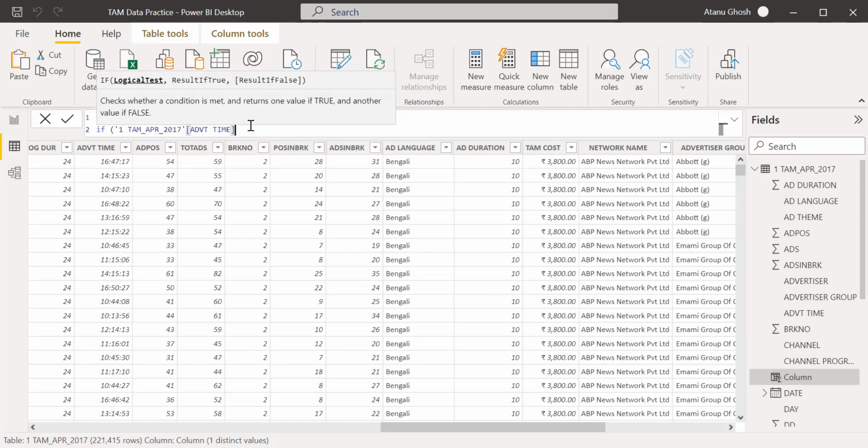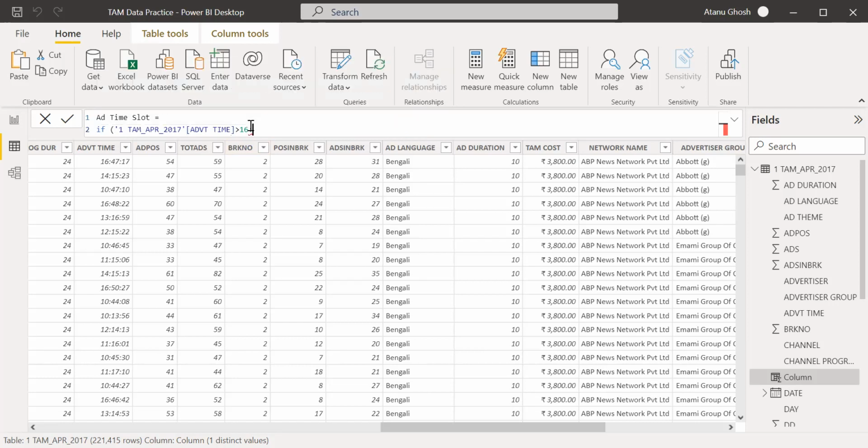Time greater than. Will it work, Vishwajit? What do you think? No, it will not work, no? Should work. No, it does not work, because this is taking a number.